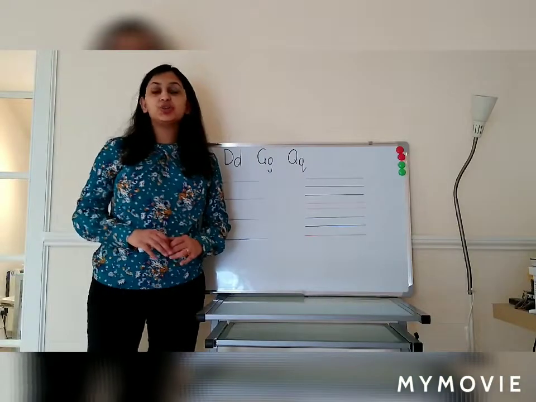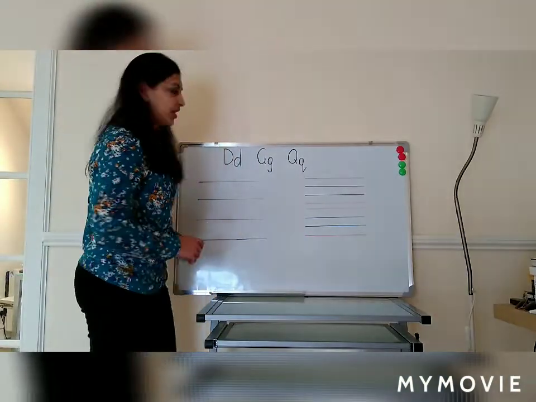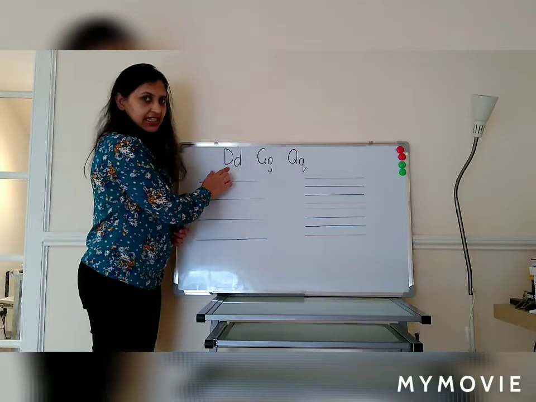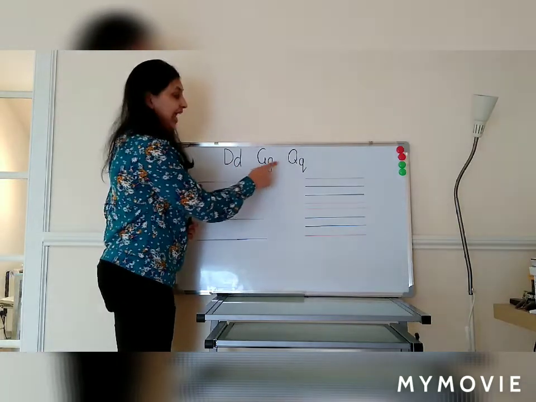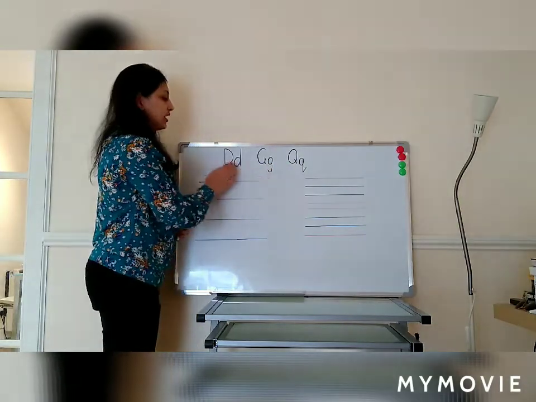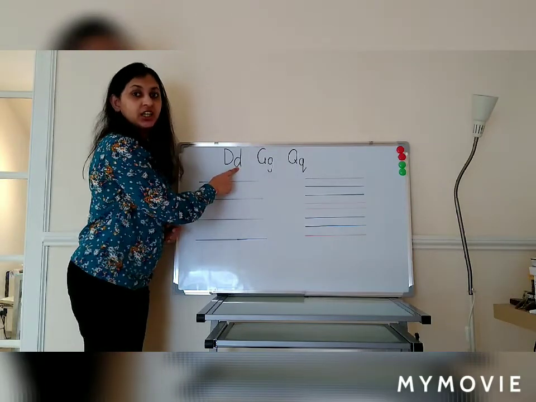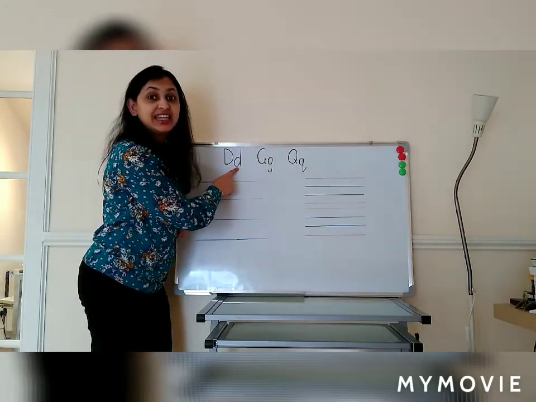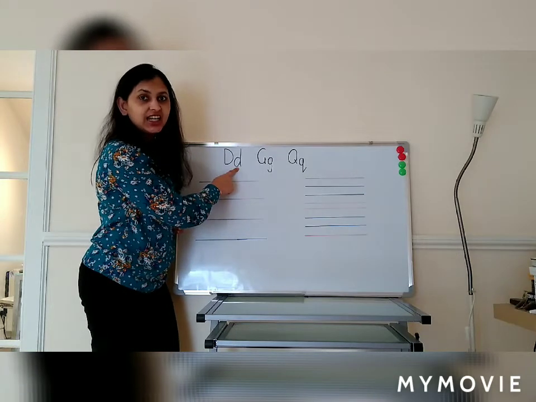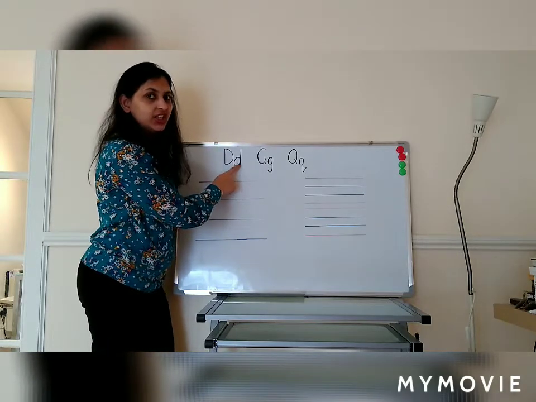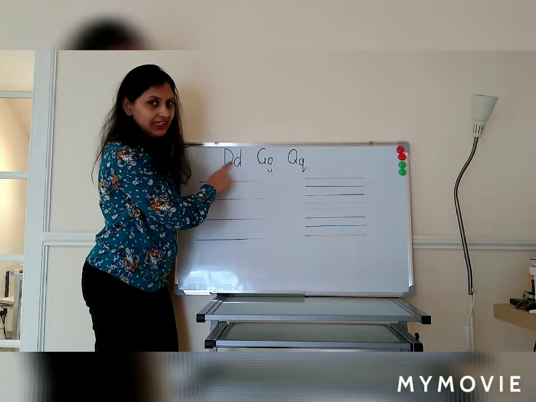Hello everyone. Today we are going to look at three different sounds. The sound for the letter D, the sound for G and for Q. Now the sound for the letter D is going to be D. Try saying dad. D. Dad. So D is the sound for D.